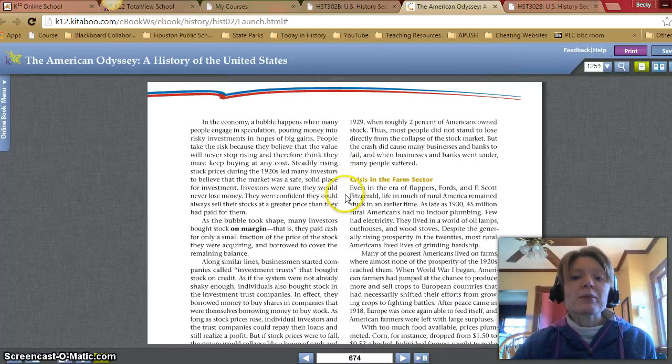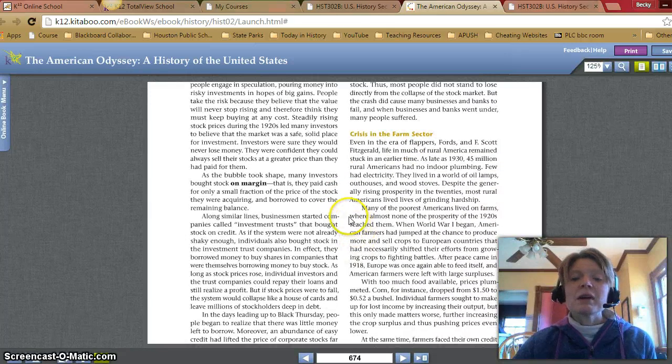Cause number 2: crisis in the farm sector. Even in the era of flappers, Fords, and F. Scott Fitzgerald, life in much of rural America remained stuck in an earlier time. As late as 1930, 45 million rural Americans had no indoor plumbing. Few had electricity. They lived in a world of oil lamps, outhouses, and wood stoves. Despite the generally rising prosperity in the 20s, most rural Americans lived lives of grinding hardship. Many of the poorest Americans lived on farms where almost none of the prosperity of the 1920s reached them.